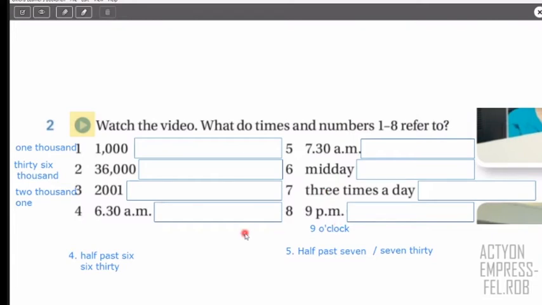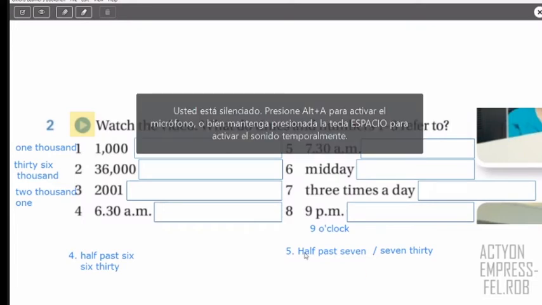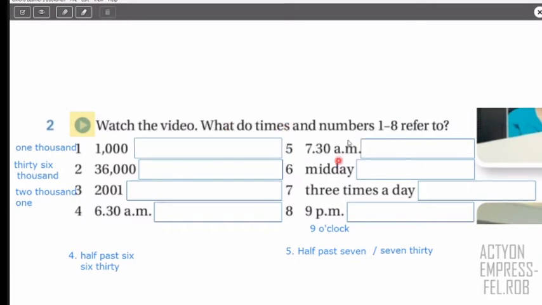So look, it's important to identify these numbers or expressions because now we're going to watch the video, and in the video, you have this question: what do these times and numbers from 1 to 8 refer to? For example, imagine that you listen to this number in the video and they say, in this hospital, there are 1,000 people. So you put here people, for example, right? Or maybe they say, people start working maybe at 6:30 a.m. So you could put start work, for example. So you're going to pay attention to all these times or expressions, and you're going to complete this, okay?